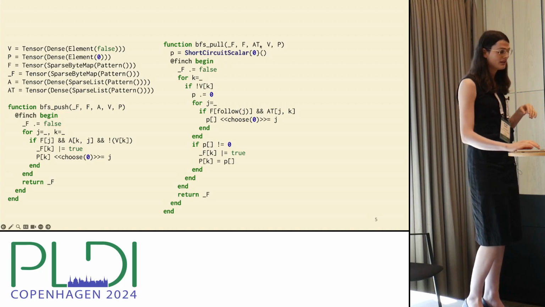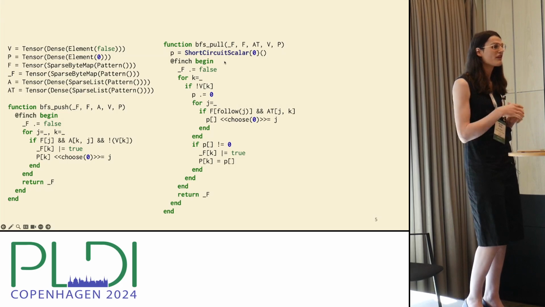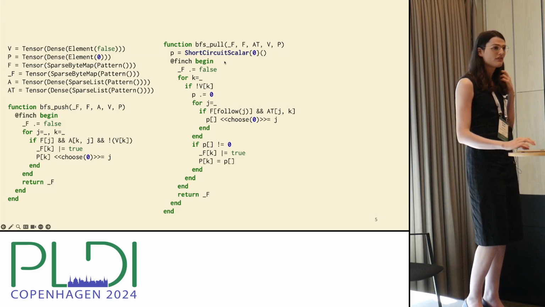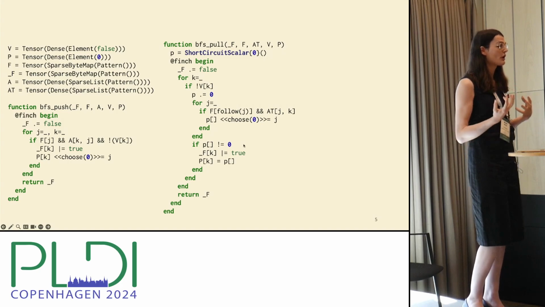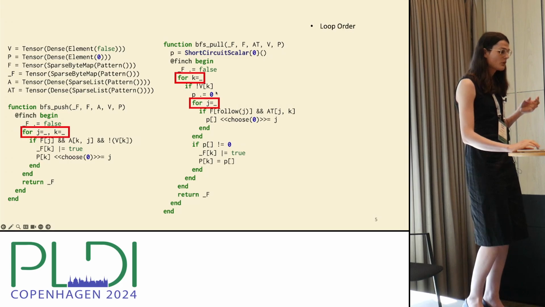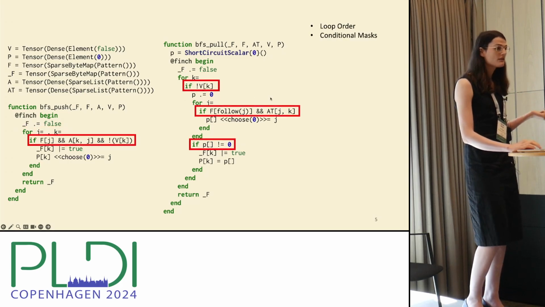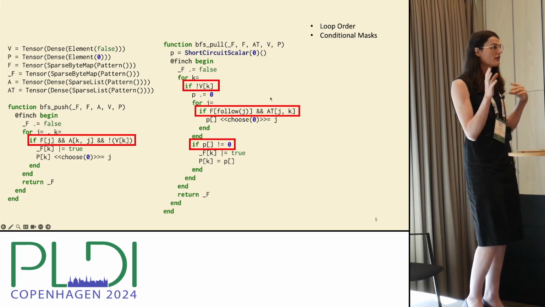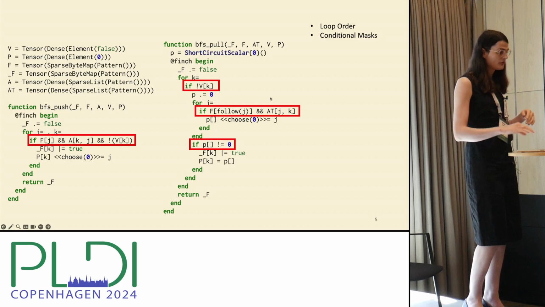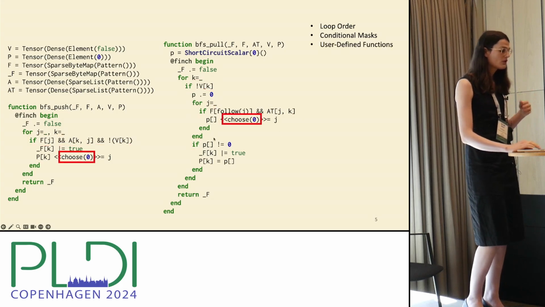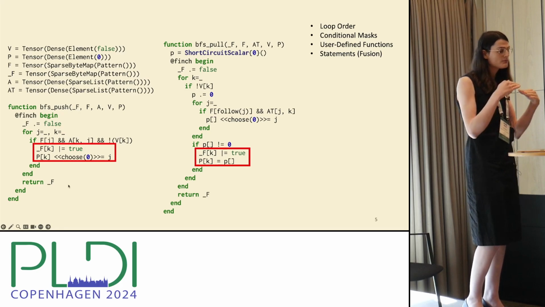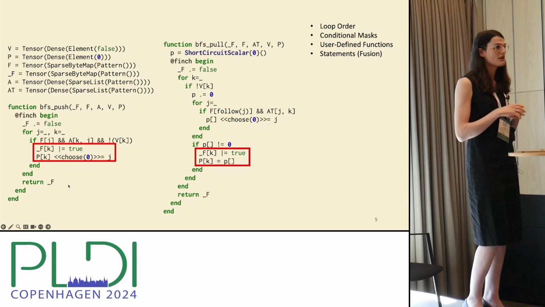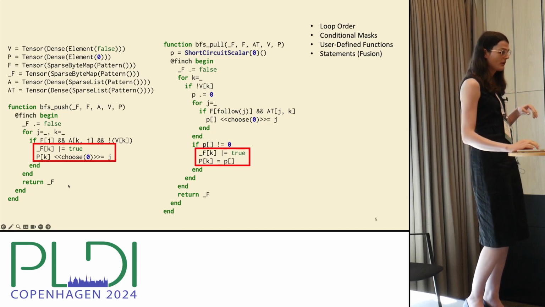But I'm spoiling. This is the code that we write in the compiler that I'm going to talk about, Finch. And so it has the features of what we would like to ask for out of BFS. So we can specify the loop order explicitly, right? We can add conditional masks depending on what kind of masking we need to do. We can mask off computation. We can use user-defined functions, of course. We can also put together multiple statements. So we can mask multiple statements and reuse that kind of control flow that way.